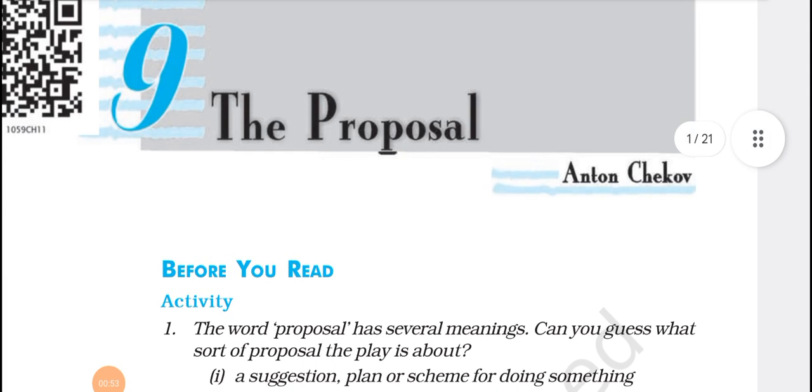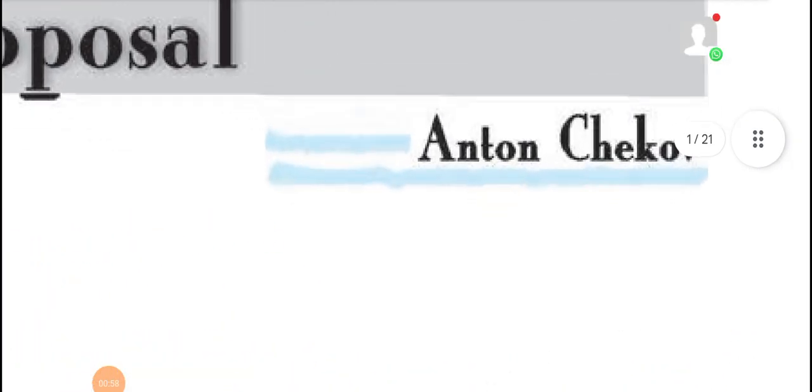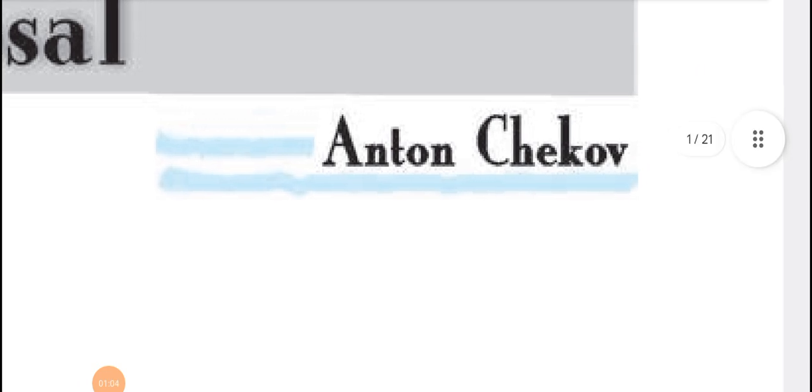So let us start. First of all, I am describing the writer, Anton Chekhov. Shortly, he is a Russian short story writer. He is a psychologist. He is a doctor. When he was a doctor, he saw many patients in critical and bad condition. From that, he was so worried, so he started to write short stories.